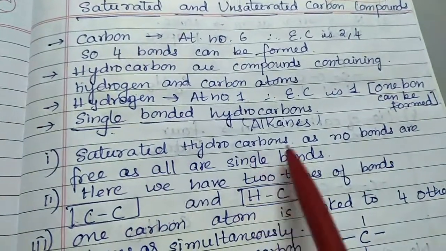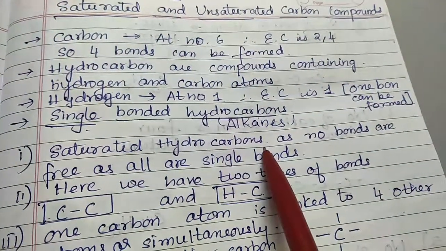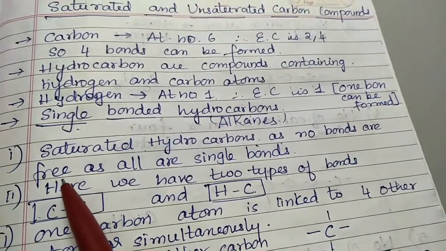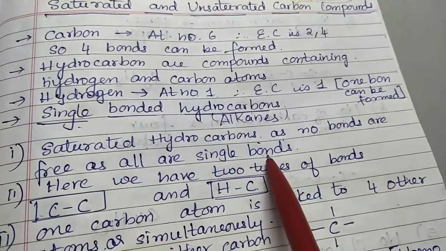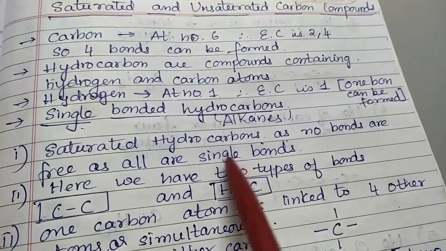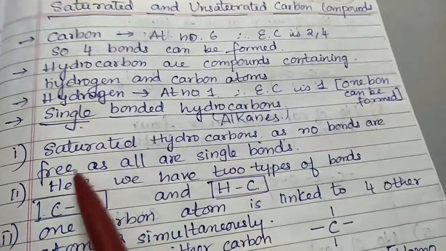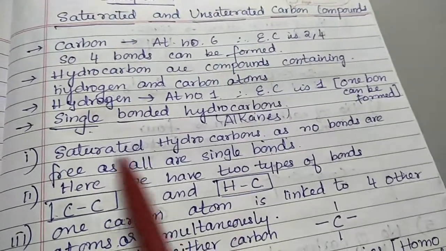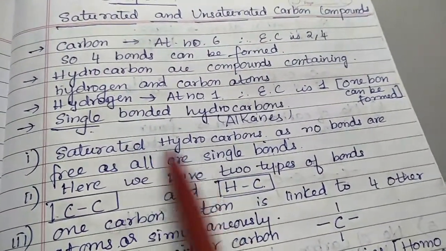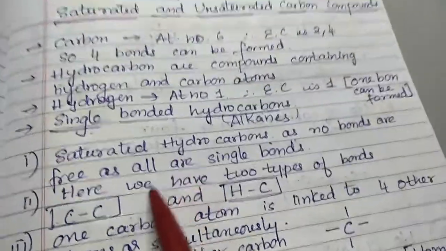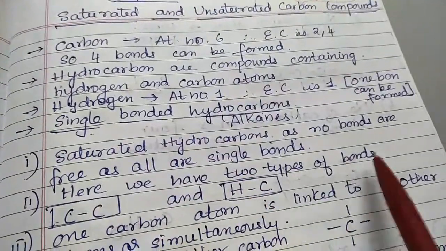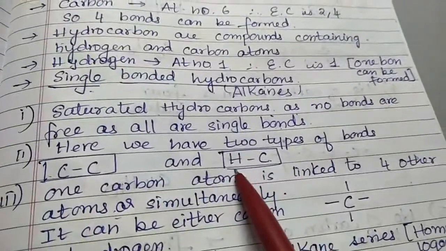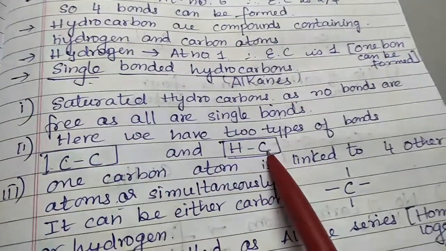Now saturated hydrocarbons: here you have all bonds single, so no bonds are free. That's why they are known as saturated. You can't add or subtract very easily in these compounds. Here we have two types of bonds: a single bond between carbon atoms and a single bond between hydrogen and carbon.